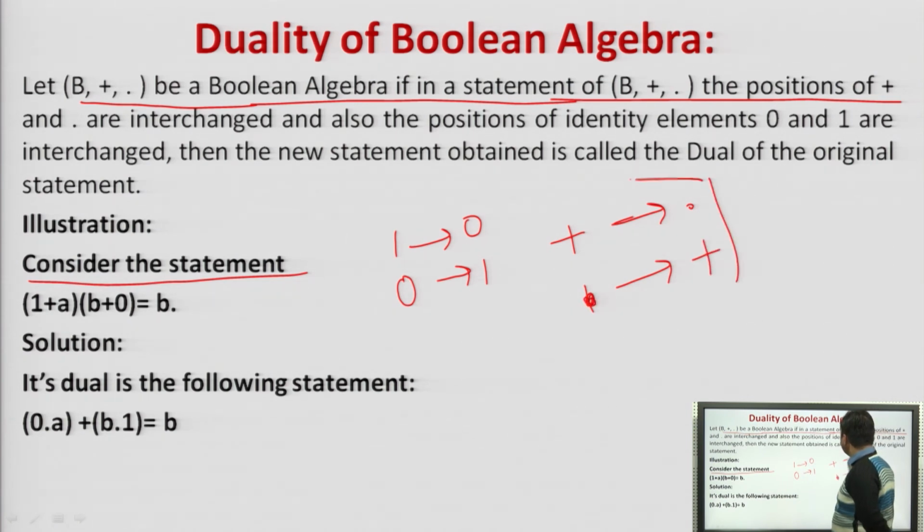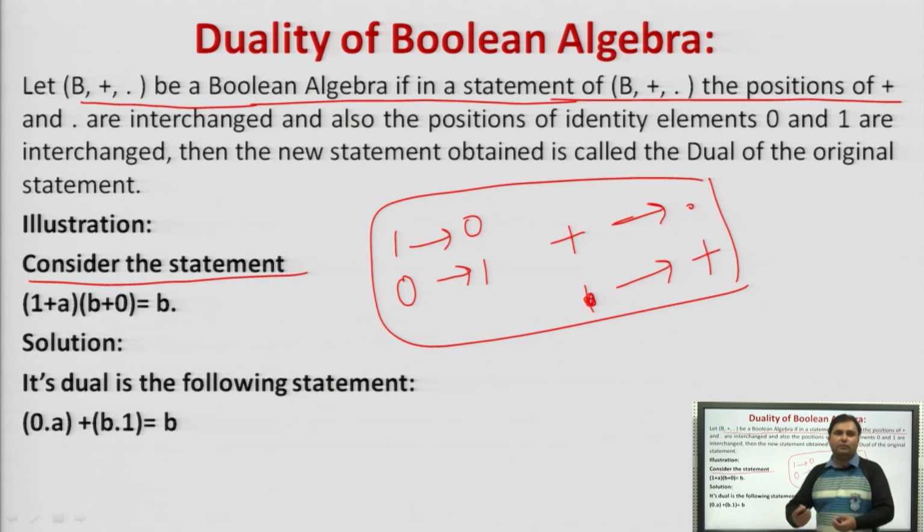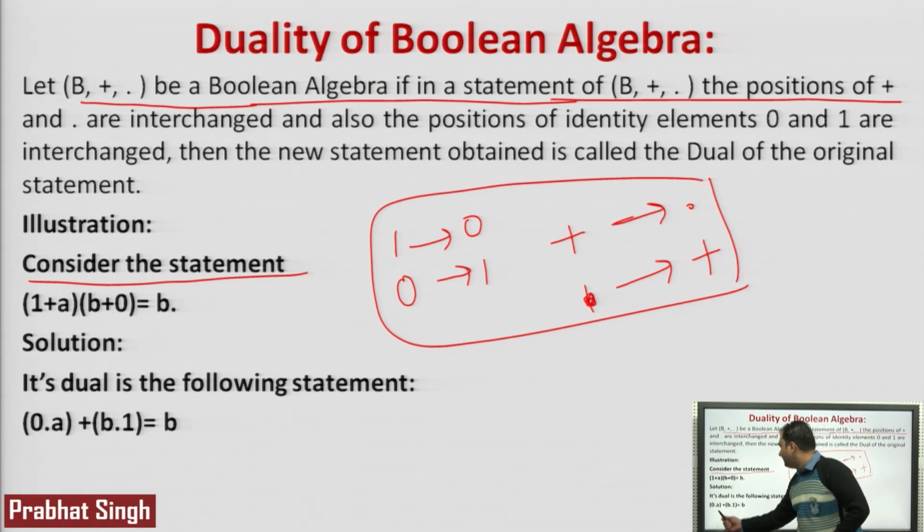So these are the changes we will make. Dual means just the opposite. So what we have done is replace 1 with 0, plus with dot, A remains as it is, that is A and B are the two elements of the set given to us. This is plus as it was in concatenation, this is B, this is dot, this is 1 is equal to B. So this is duality.